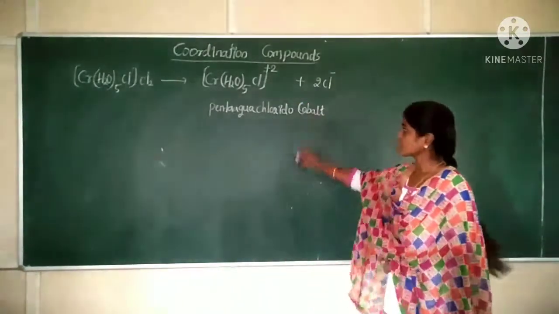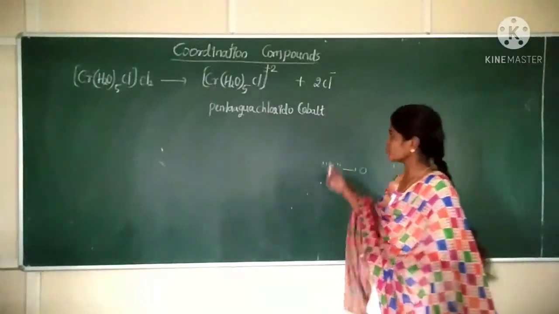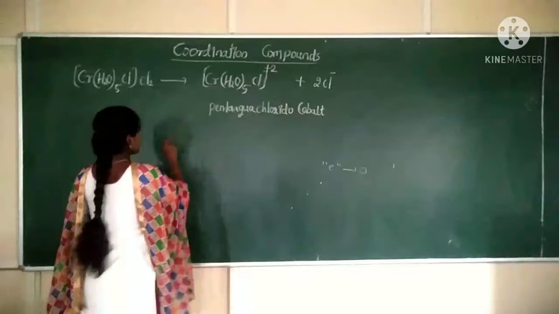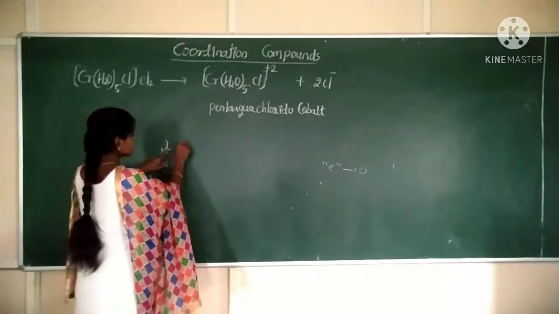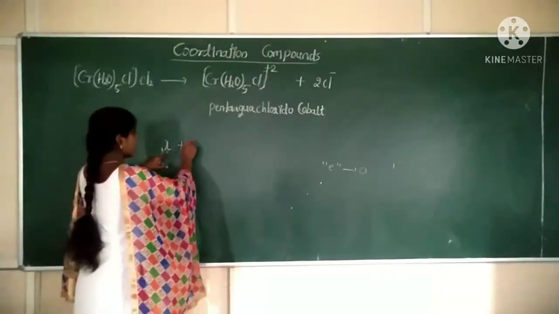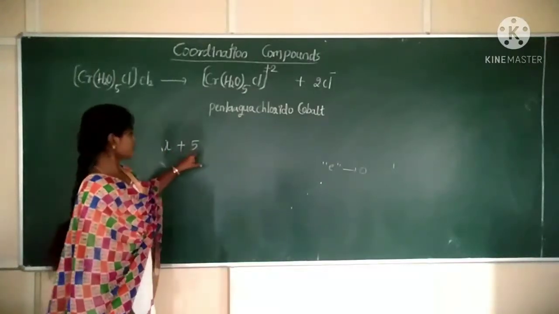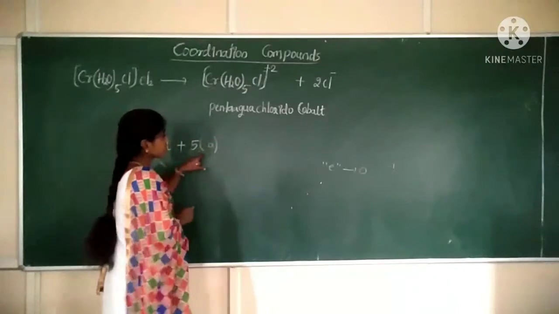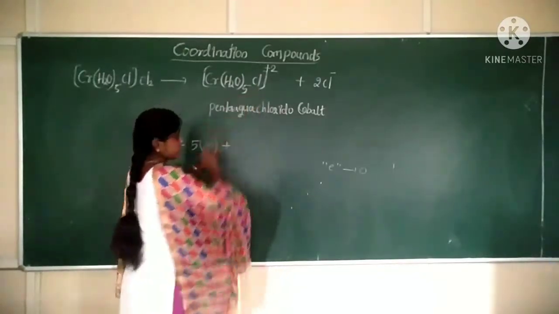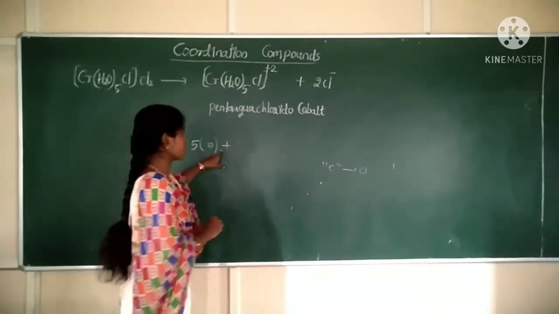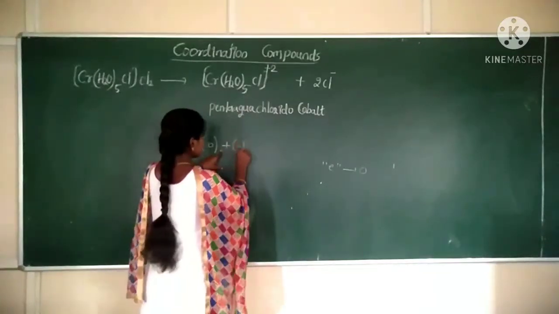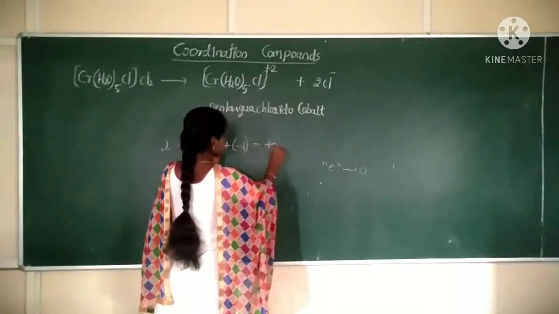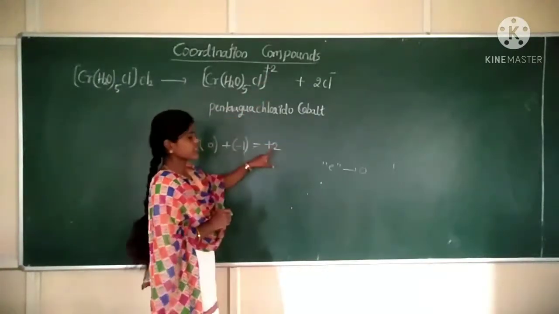Correct? Cobalt. Now calculate the oxidation state for this metal ion. Take it as X, plus 5 H2O molecules. H2O is which kind of ligand? Neutral ligand, so take its charge as 0, plus 1 chloride. The chloride charge is -1. Correct? What is the charge on the complex? +2. The charge on the complex is +2.